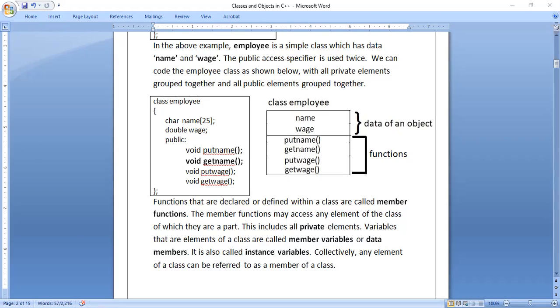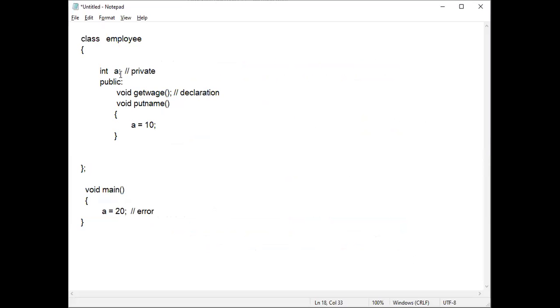Look here. See this variable a, it is there, right? So a is called a data member. A is called a data member, or member variable, or instance variable. In an interview, you will get a question: what is a data member? You have to answer: a variable which is declared within the class, either in the private section or public section, whatever it is, is called a data member.